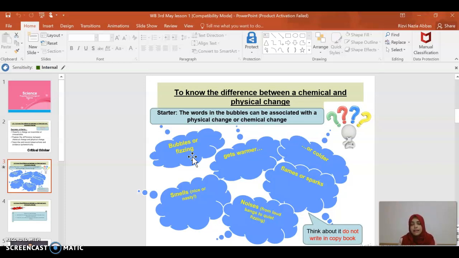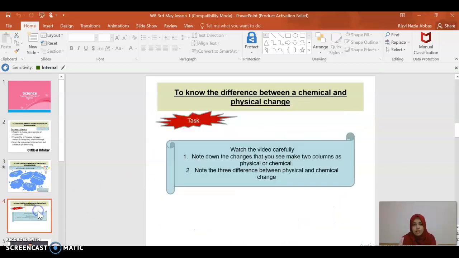When some change takes place and there is some kind of smell, do you think it will be a physical or a chemical change? Just think about these. If something new is formed, then you know that it is a chemical change. And if nothing new is formed, then it is a physical change.